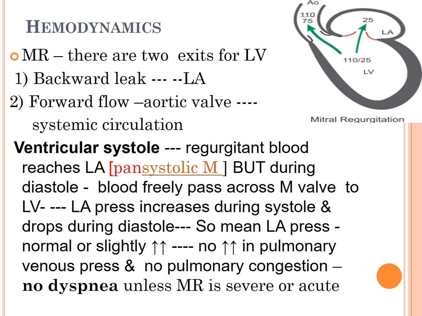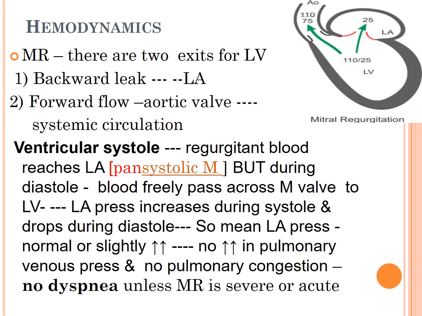So there is a backward leak into the left atrium from the left ventricle, and the forward flow through the aortic valve to the systemic circulation will be less. The blood is shunting towards the left atrium, so the aortic blood flow will be less.